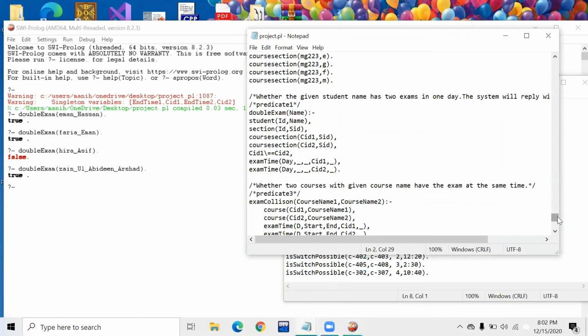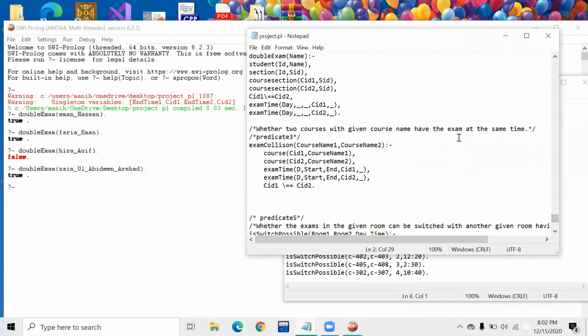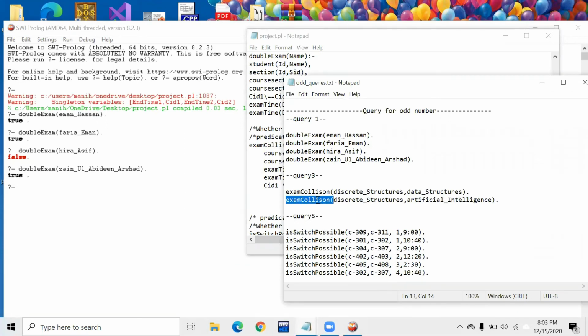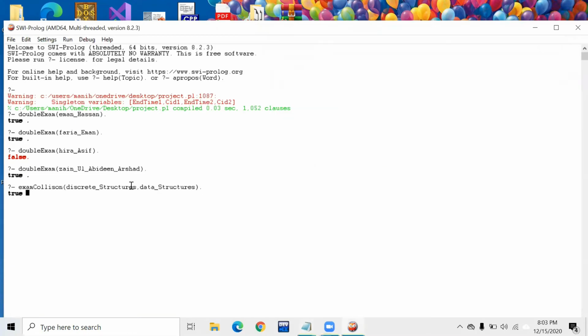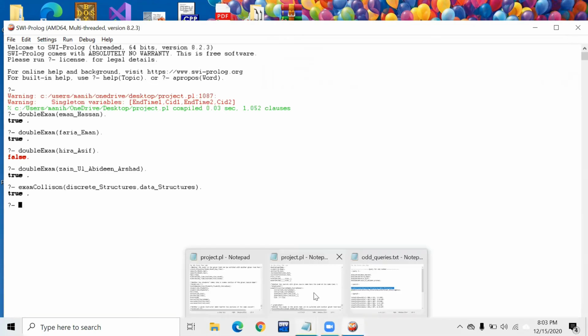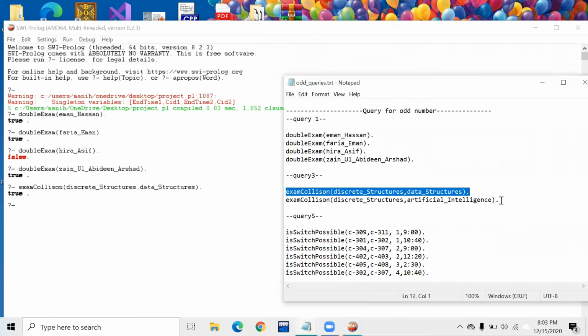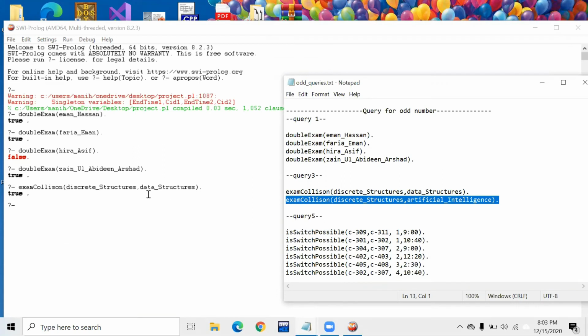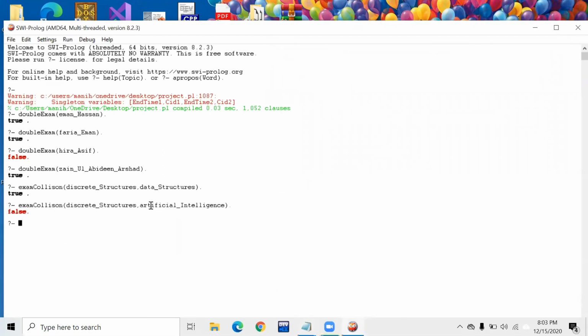The third predicate states whether the two courses with given course names have the exam at the same time, whether the exam collision is there or not with the two given course names. So running this query, we would be using these queries. This is true because both the exams are at the same time on the first date. And then while running the next query, it would give us false because discrete structures and artificial intelligence are not at the same time.